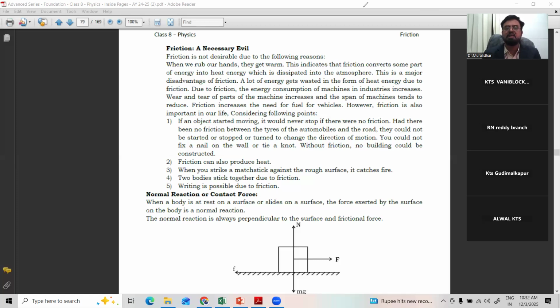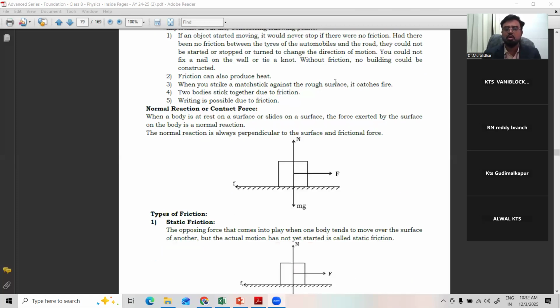Simultaneously, there are some evil effects also, but more of the advantages, right? So, this is about friction. What is friction? What are the factors influencing friction? Why friction is evil and how friction is useful. These four topics we discussed today.